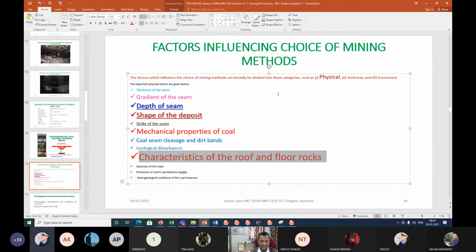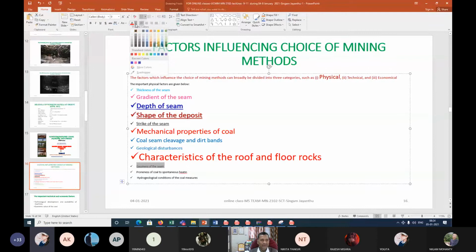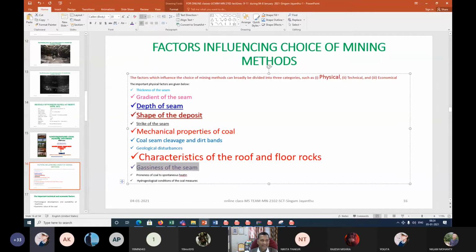If it is very strong, other details we will go through point by point later, but I want to give a glimpse of some ideas. In that condition it is better to go for backfilling instead of caving. These are some situations that may come. And there is gassiness of the seam. You already know very well the meaning of gassiness. I am not asking any question. If more methane is coming out of that seam, right?